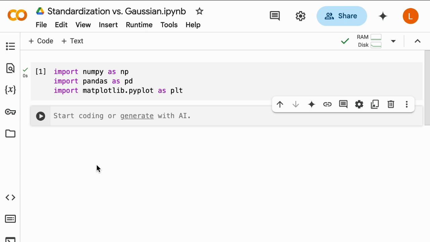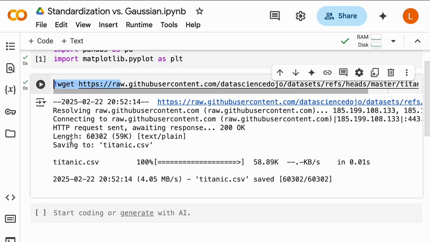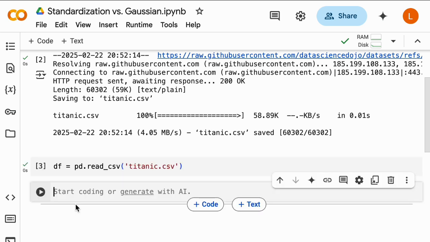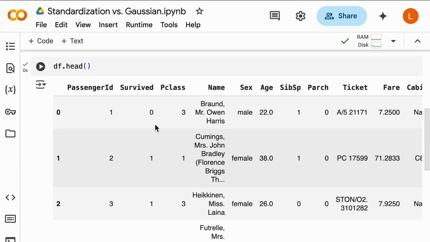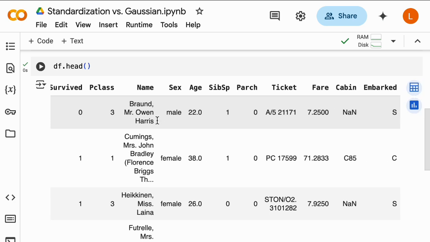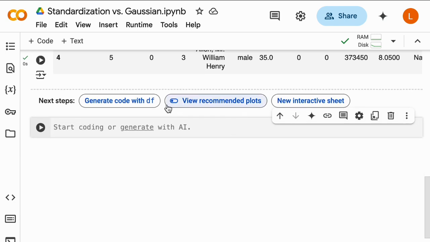Okay, so we'll begin this demo with downloading the Titanic dataset. Thank you to this person who has provided this dataset on their GitHub. We'll do df equals pd.read_csv, and we'll do a df.head so we know what the data looks like. Okay, so there's some categorical columns: passenger ID, survived, P class, name, sex. We'll do age, which is probably not normally distributed.